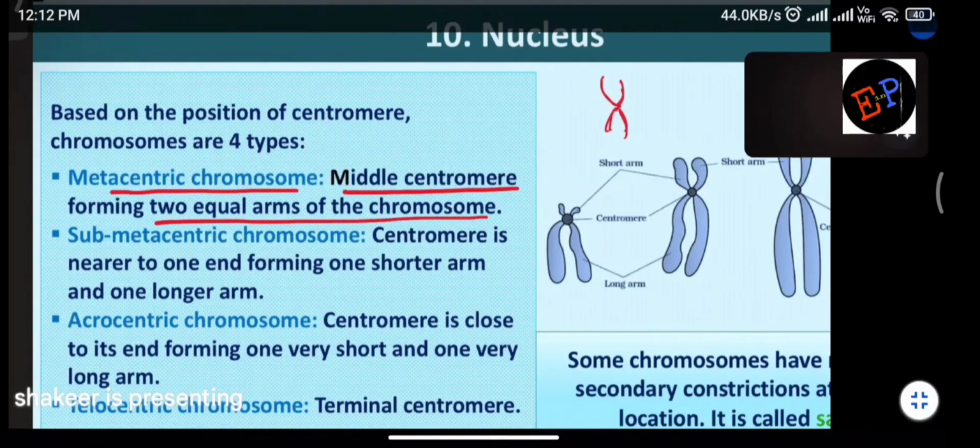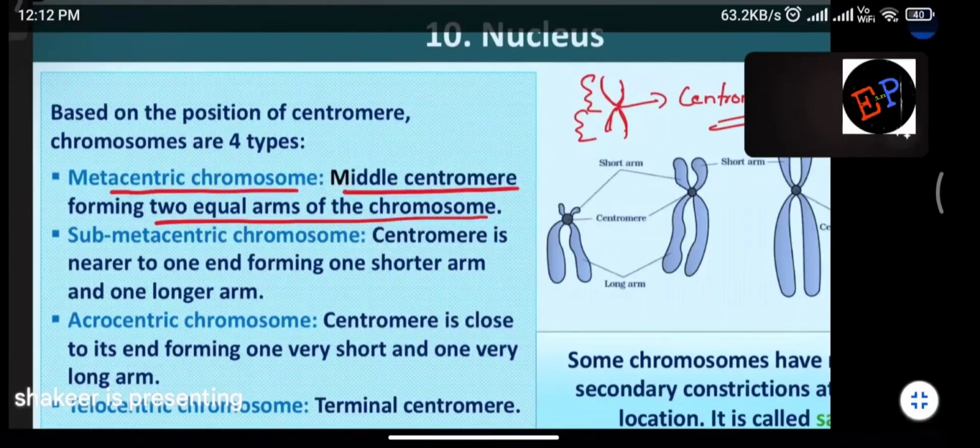So what is this region? This is called the centromere. The constriction which is present is called the centromere. If that centromere is dividing the chromosome into two equal lengths, it means the length of this one and the length of this one are equal, then it is called a metacentric